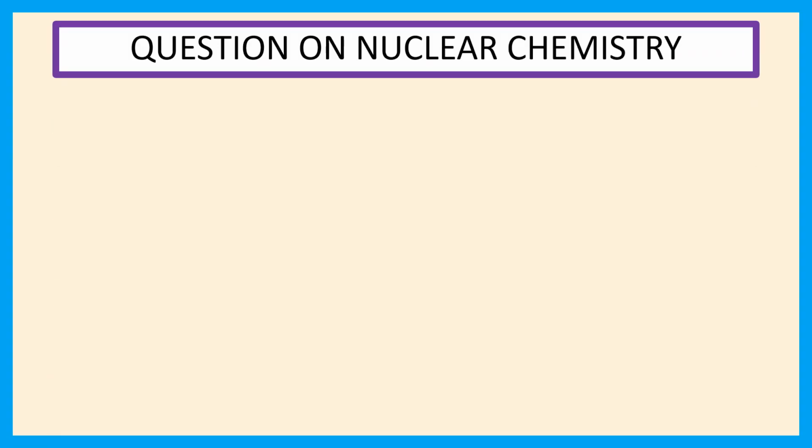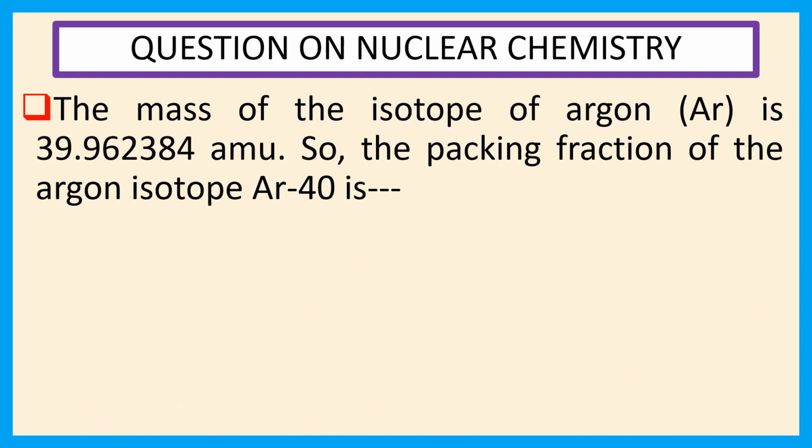Welcome everyone. Question on nuclear chemistry. The mass of the isotope of argon is 39.962384 AMU. So the packing fraction of the argon isotope Ar-40 is: